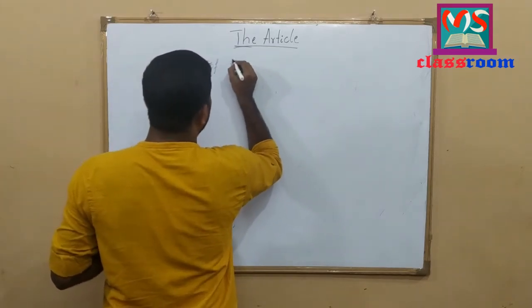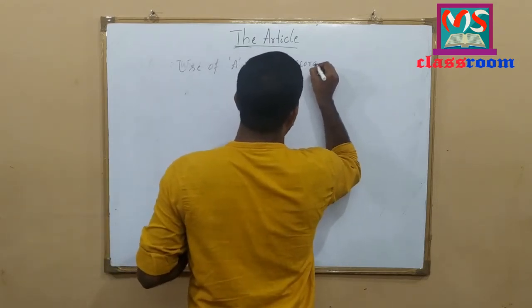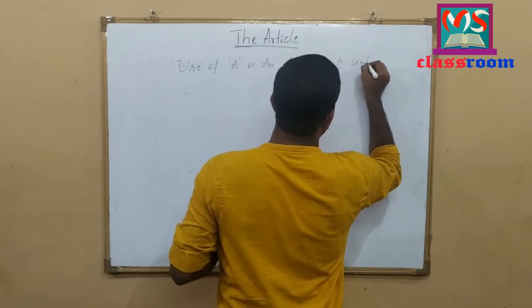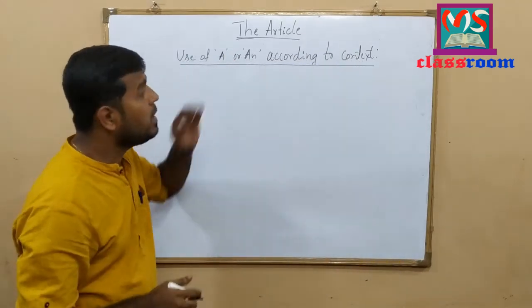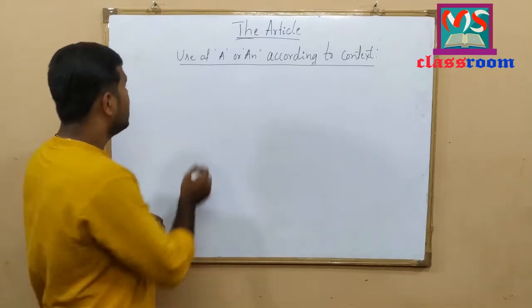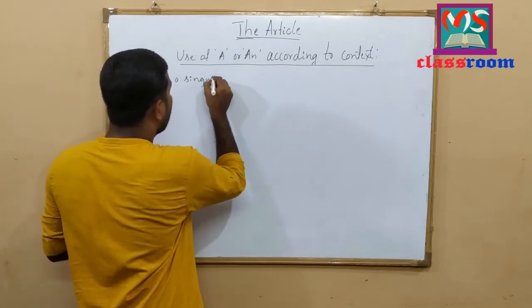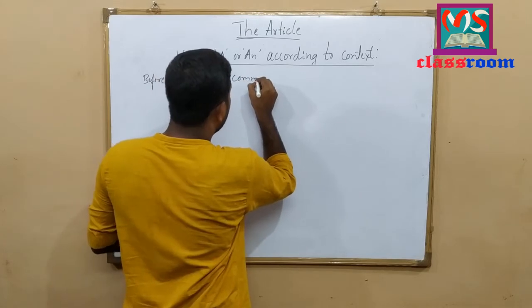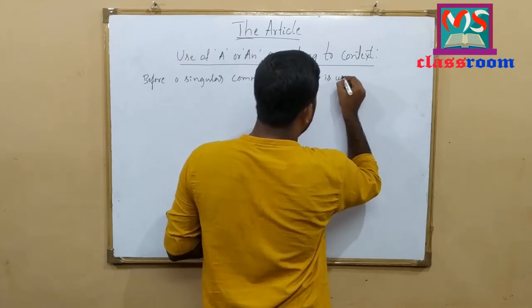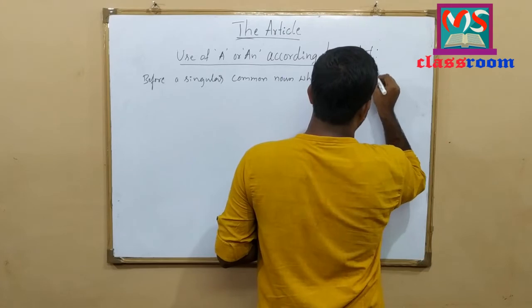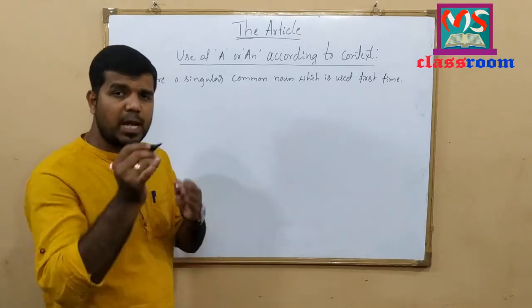Use of a or an according to context. Here, the indefinite article a or an is used before a singular common noun which is used first time. To understand this concept, let me write an example here.